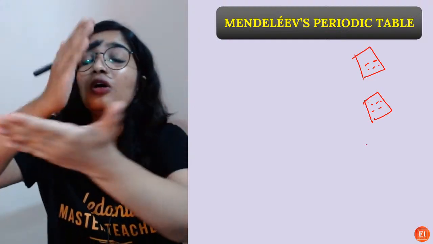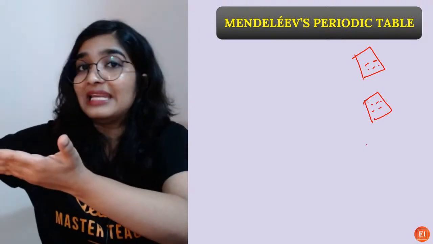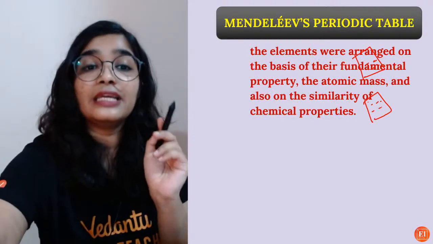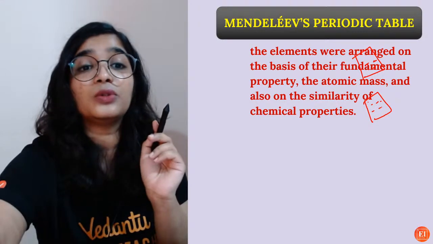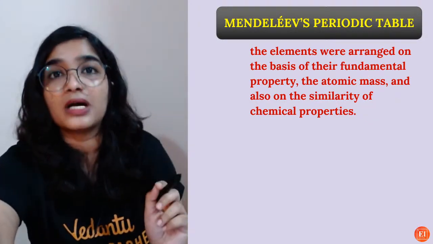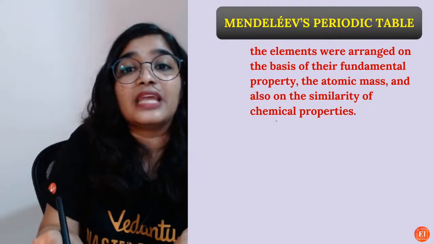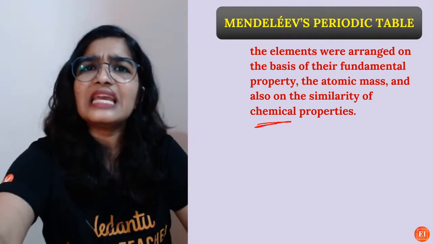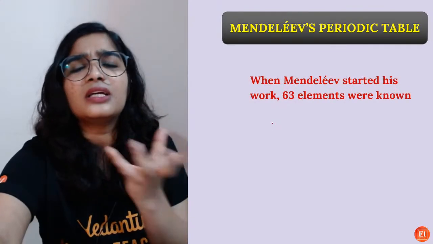Then he went on arranging the elements according to their atomic masses. He also did the same thing, arranging the elements according to increasing atomic mass. But there was similarity in the chemical properties also. So what chemical properties were similar in the elements? We'll see now.